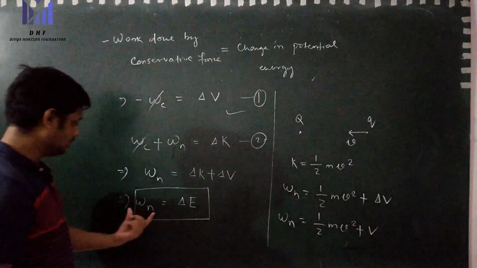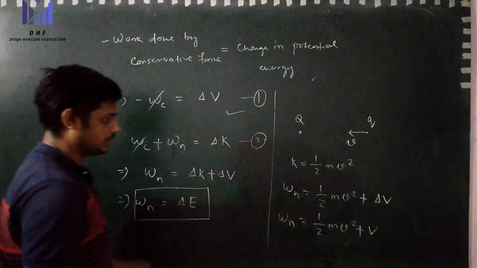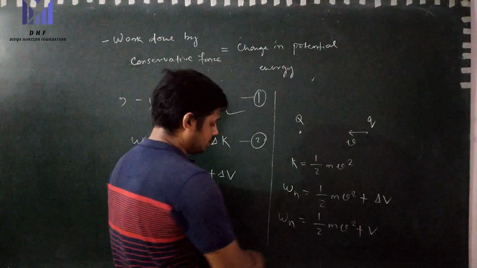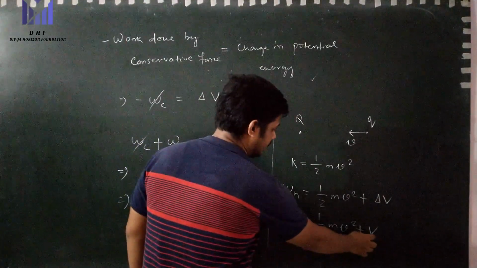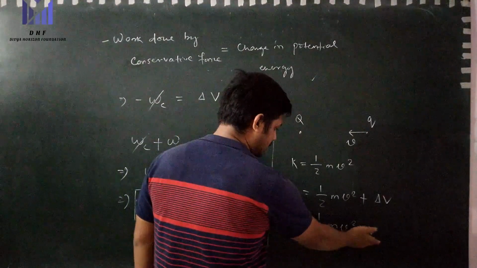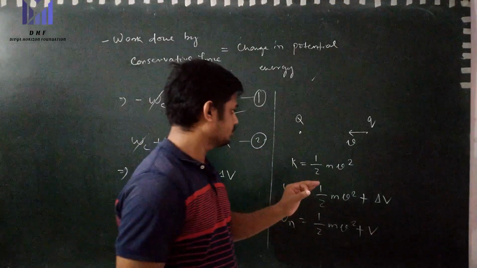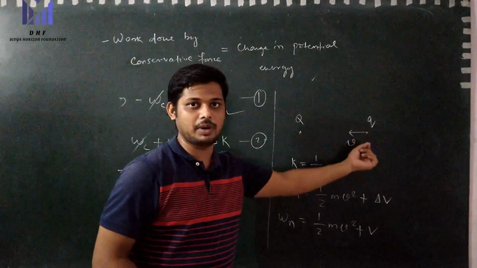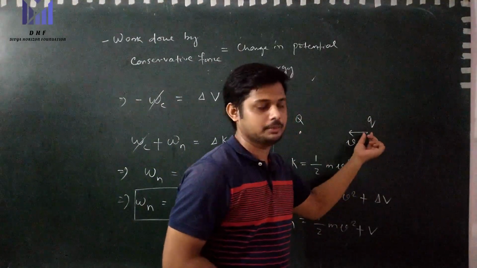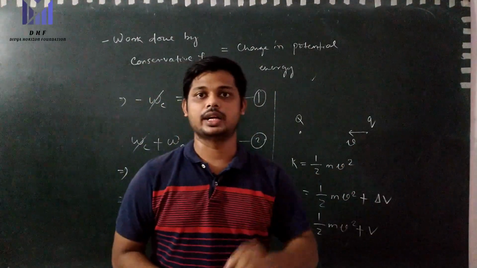We have written that the work done by the non-conservative force is equal to the change in total mechanical energy, so we have to include the kinetic energy. So we cannot say that the work done by the external force is equal to the potential energy, because the work done by the external force is kinetic energy plus potential energy. Only if we bring the second particle without acceleration will it have zero velocity on reaching this point, meaning zero kinetic energy.